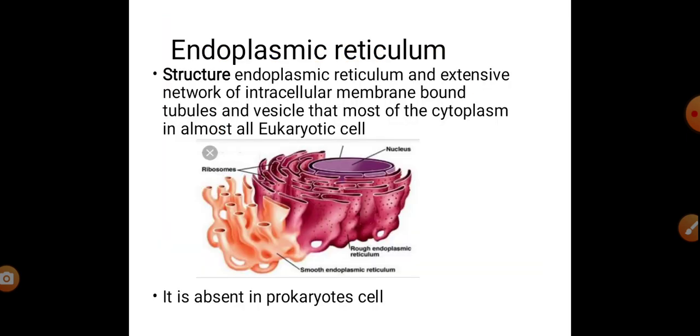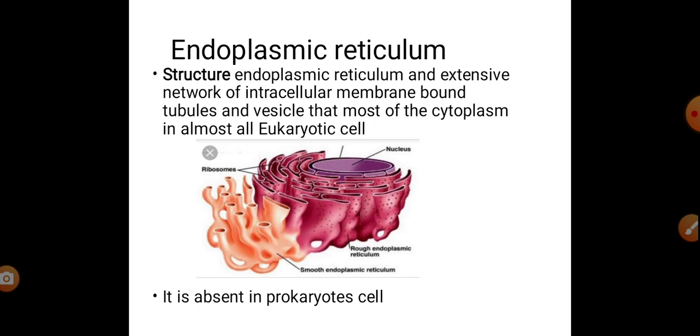Now, I will discuss endoplasmic reticulum in these slides. The endoplasmic reticulum is noticeable only with an electron microscope.